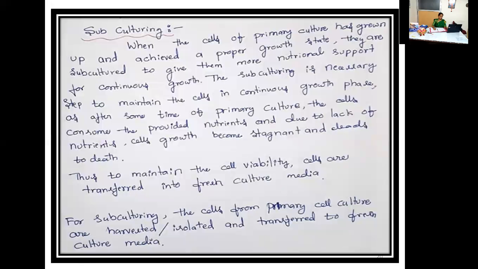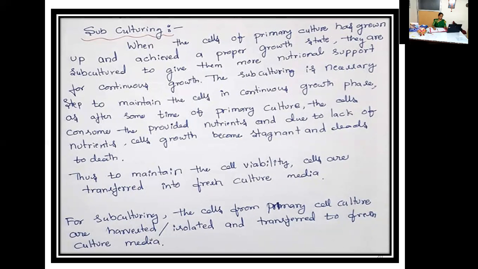Now let us understand subculturing. What is subculturing? What is the purpose of doing subculturing? During viva this question will be asked, and even for 2 marks. So stay with me and kindly make a note.